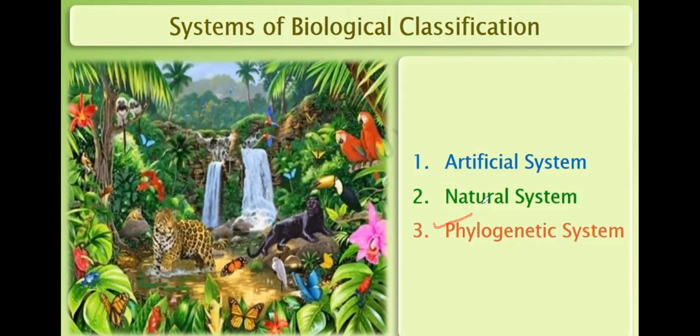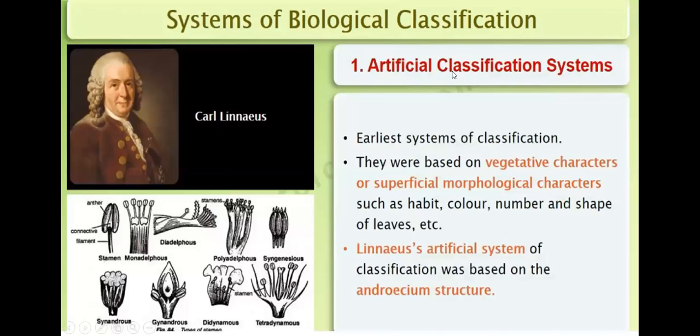While classifying the plant kingdom, there are three systems: one is artificial, second is natural, and third is phylogenetic. Now we will study the artificial classification system.